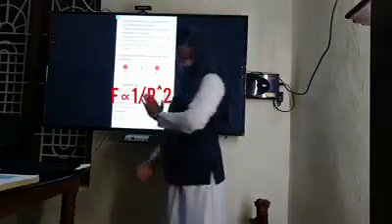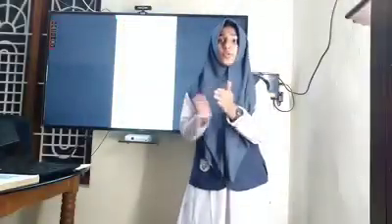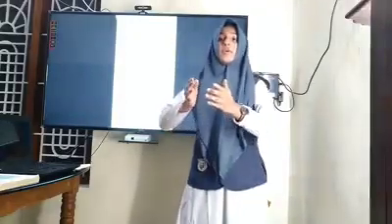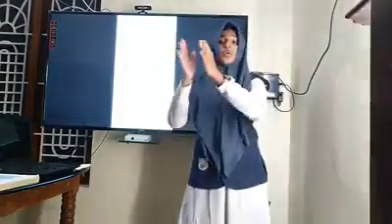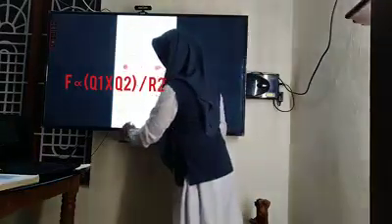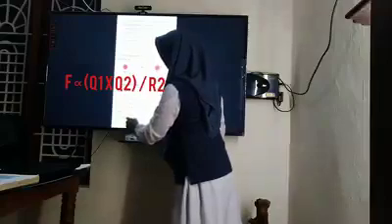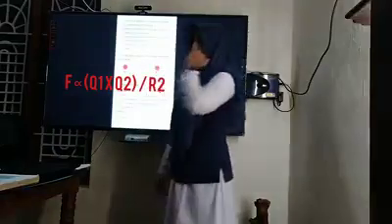I have told you. Here you can see F is directly proportional to Q1 into Q2 and F is directly proportional to 1 by r square. So by comparing both of these, we can conclude that F is directly proportional to Q1 Q2 divided by r square.